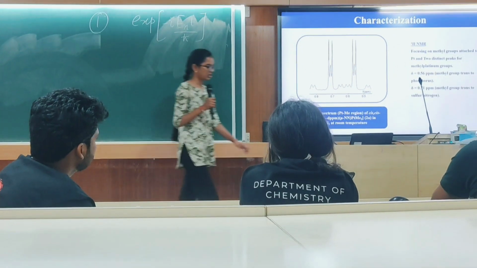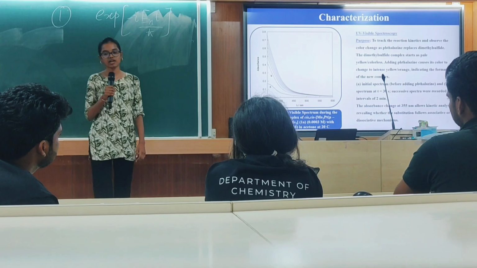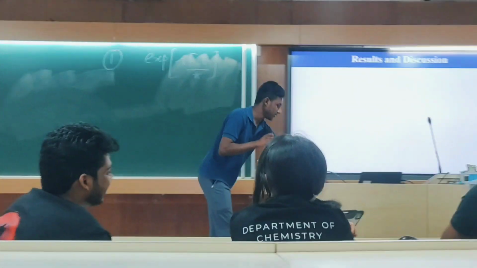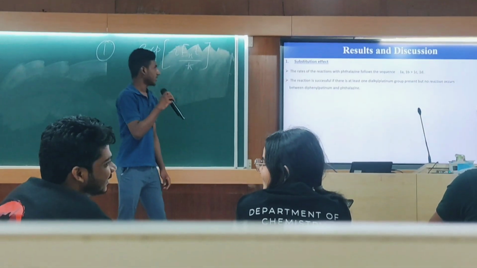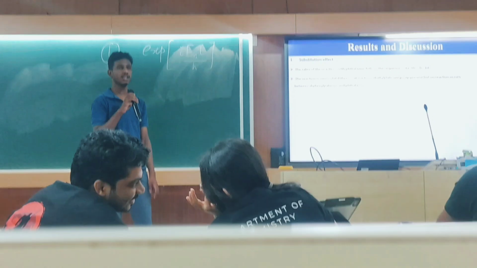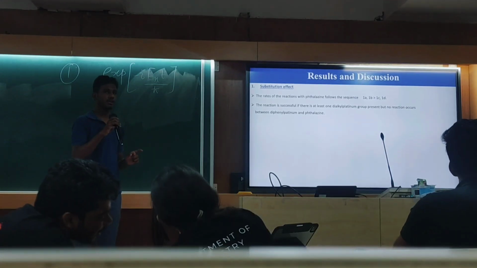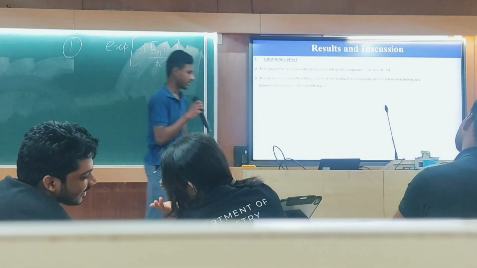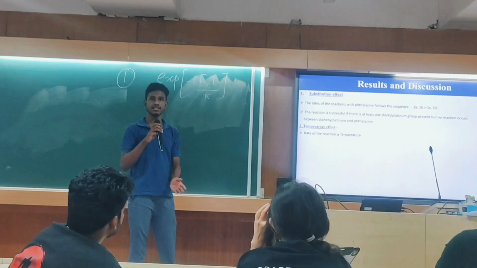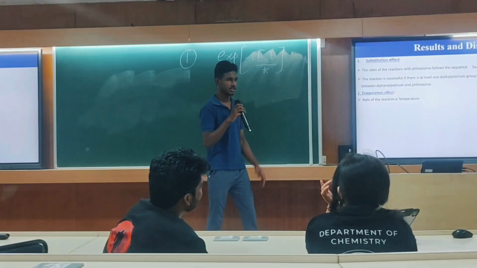And the next technique is UV-visible spectroscopy. It is used to track the reaction kinetics and observe the color change as halogen replaces dimethyl sulfur. Substitution effect: the rate of the reaction of 1A and 1B is greater than 1C and 1D. This is because 1A and 1B are less electronegative than 1C and 1D. Temperature effect: as we saw before, when increasing the temperature, the number of collisions increases, and the rate of the reaction is also increased.